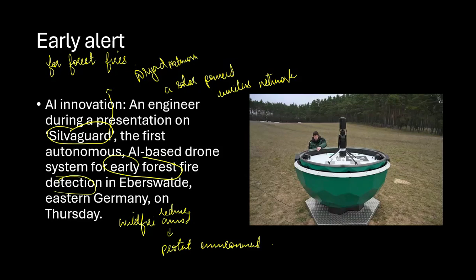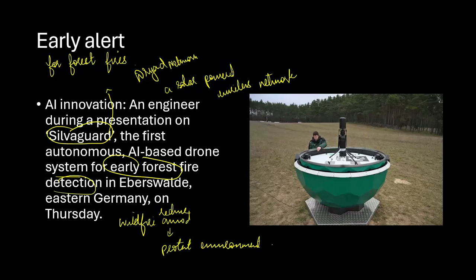So what is going to happen here is there will be an AI drone which will have a sensor, and this sensor will be able to detect whether it is forest fire smoke or smoke coming from vehicles. So this particular sensor will be able to give us a proper understanding of whether the smoke is coming from a forest fire only or not. So it's going to be very accurate. Once the fire is detected, the AI-driven drone autonomously assesses and helps suppress the fires, ensuring a rapid response. So once we know that there is a forest fire, this particular drone is going to help us suppress this kind of fire.